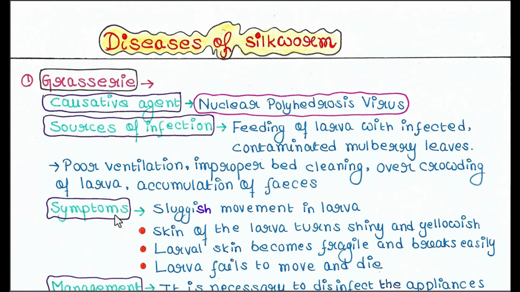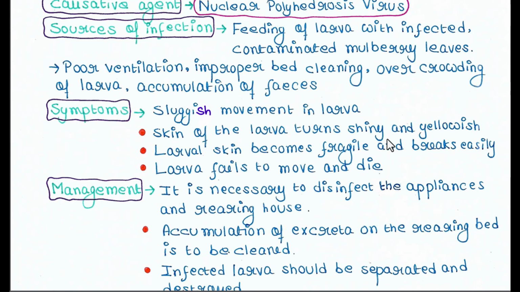Symptoms. Sluggish movement in larva. Sluggish movement means very slow movement. Skin of the larva turns shiny and yellowish, and the larval skin becomes fragile and it breaks easily. Larva fails to move and eventually dies.